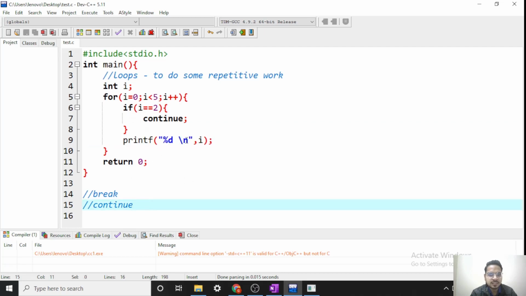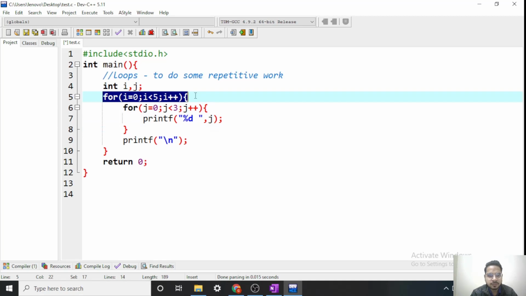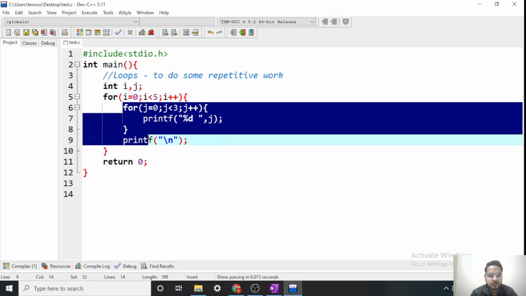Now let's see the nesting of loops. Now let's understand nesting of loops. What was nesting? Loop inside loop. That we can see because we have one for loop inside another for loop. So this is nesting. Now I will explain the complete working, how this nesting will work. First we will start from here, from the outer loop. i will be set to 0. We will check this condition. So 0 is less than 5. We will reach here.